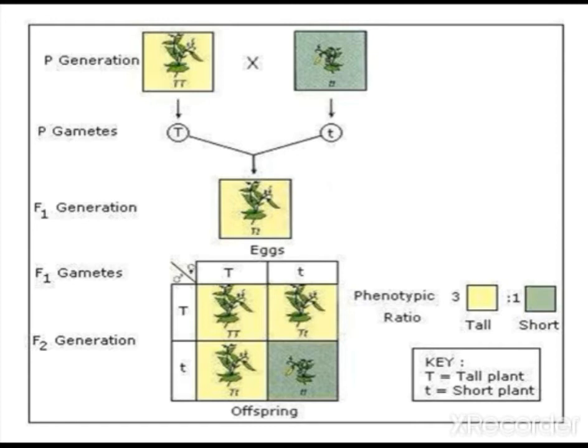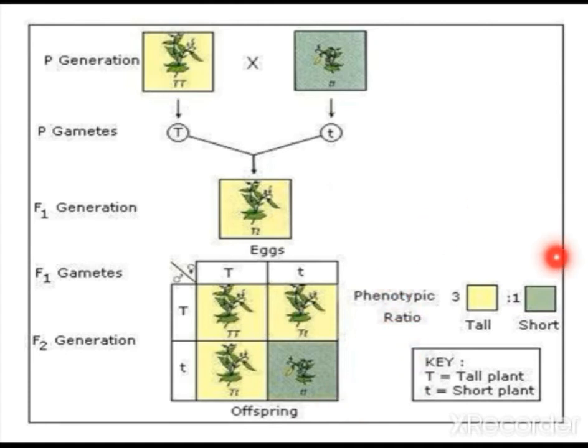Once again, when it was self pollinated, it produced two gametes, one with capital T and the other with small t. On self pollination, they produced capital T capital T plant, capital T small t plant, and small t small t. How do you get this? When you are plotting, you take one gene from here and the other gene from there, and together you get capital T small t. Like that we get. This type of square is called a Punnett square.